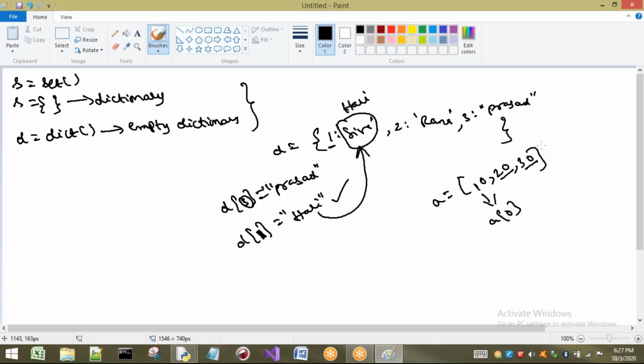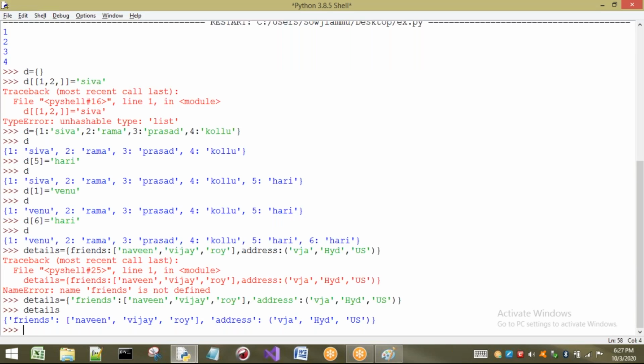So I will not discuss the get method now. When we see the concept of functions and methods, I will show you the get method there. But now I want to show you only one thing: how to access the elements of the dictionary. I have already created one dictionary called details. In this, I want to access the values.